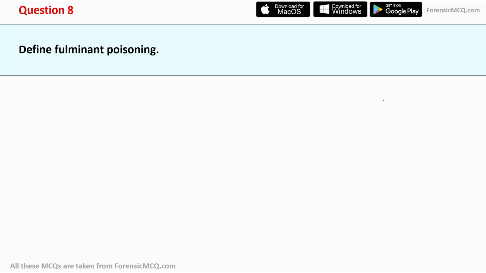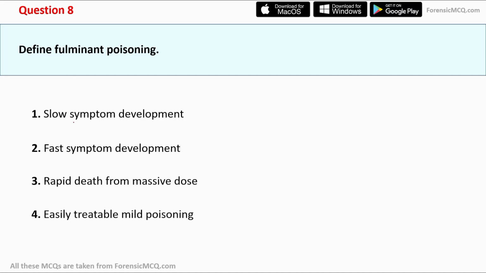Now, let's move to question number 8. Define fulminant poisoning. And here are the options. First, slow symptoms development. Second, fast symptoms development. Third, rapid death from massive dose. And fourth, easily treatable mild poison. So fulminant poisoning is defined by the consumption of an excessively large quantity of toxin that can cause rapid death, and even in that case the symptoms are not visible. So the correct answer for this question is rapid death from the massive dose. So option third will be the correct answer.